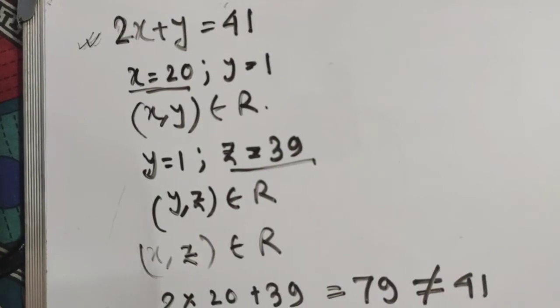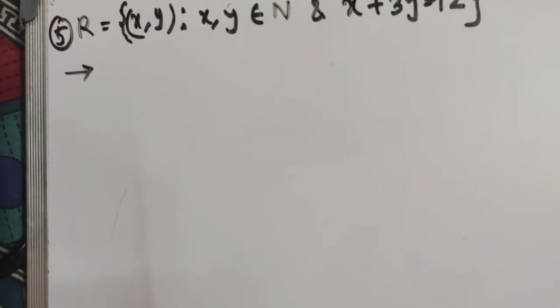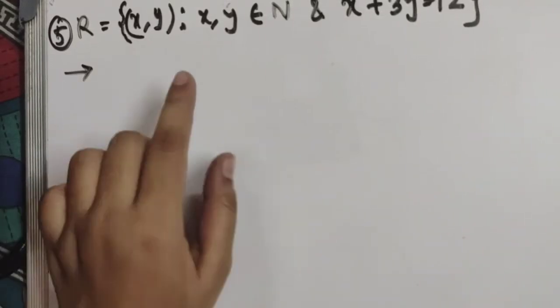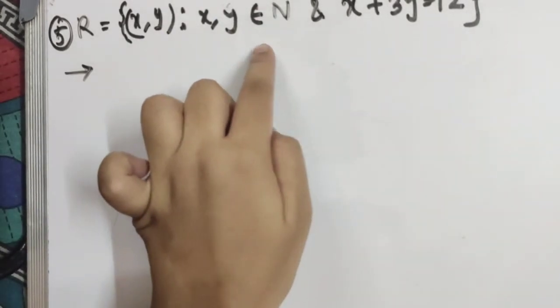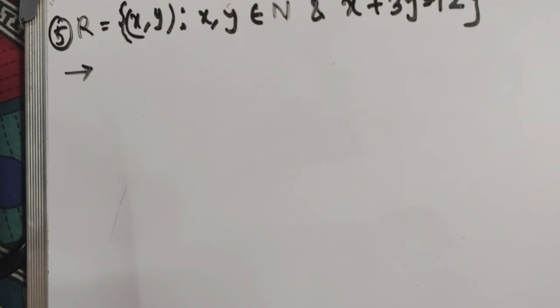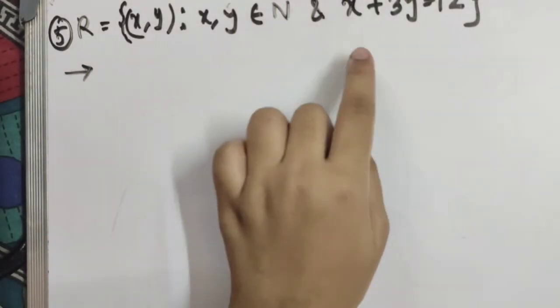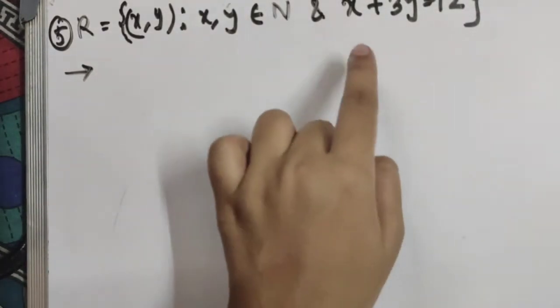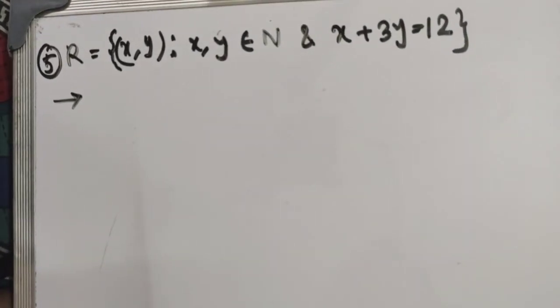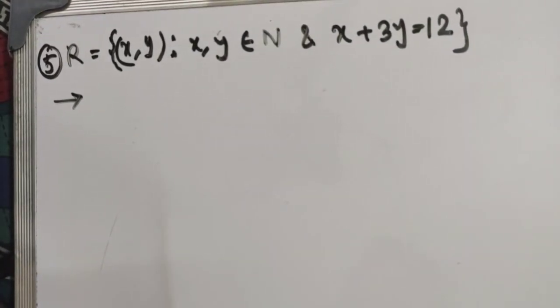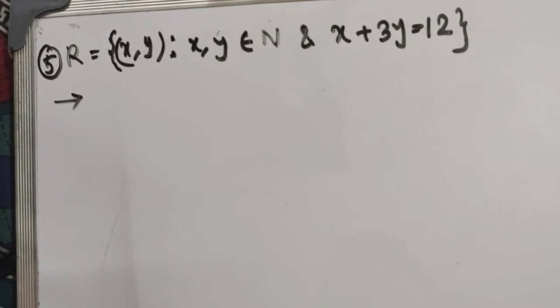Okay, now our fifth question is R equals to {(x, y) such that x, y belongs to N}, that means the set of natural numbers defined as capital N, and the relation between x and y is x plus 3y equals to 12, right? Now we have to prove that R is an antisymmetric relation. Okay, that is our question. So let's do.